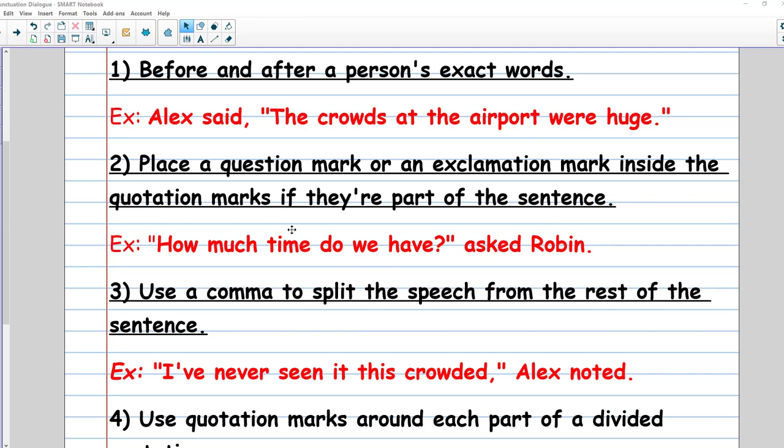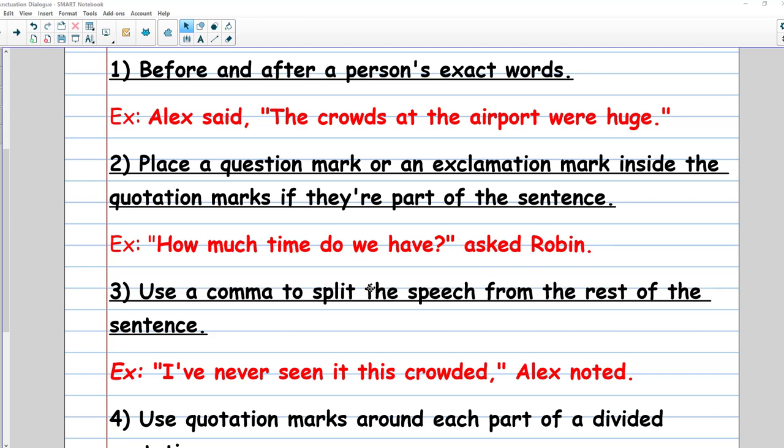So the full sentence will be a question. That's why we put the quotation marks inside, not outside. Let's see the example: "How much time do we have?" So this is a sentence and the question is a part of it. That's why we have to put the question mark inside the quotation marks, not outside.